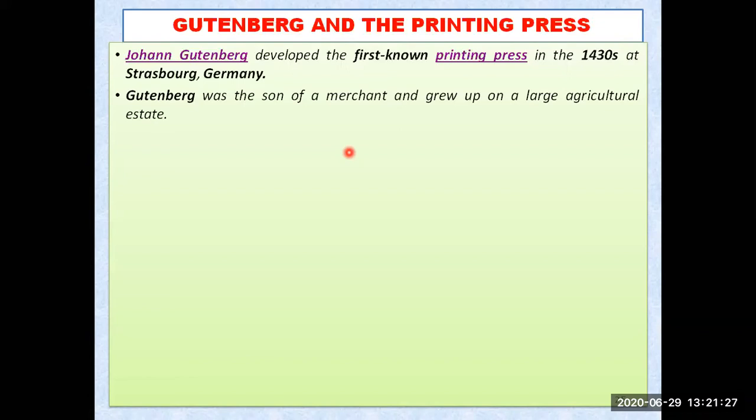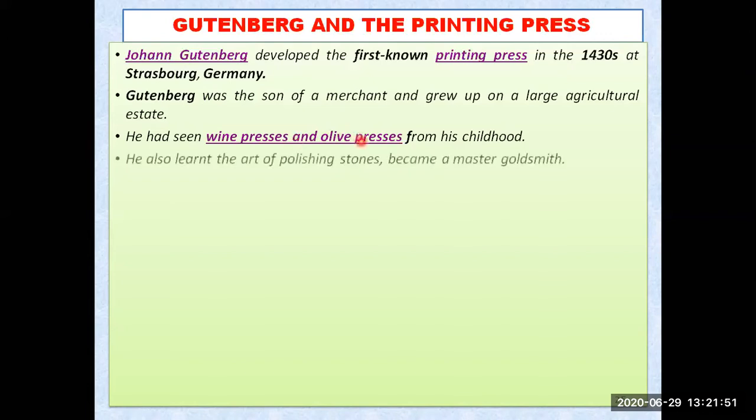Gutenberg was the son of a merchant, and he grew up on a large agriculture estate. So his father had a lot of agriculture land also, and he was involved in that too. Even he had seen wine presses and olive presses from his childhood, because they were pressing the fruits that are used to make wine also. So he knew about this type of machine, that these machines can be invented and can be used.